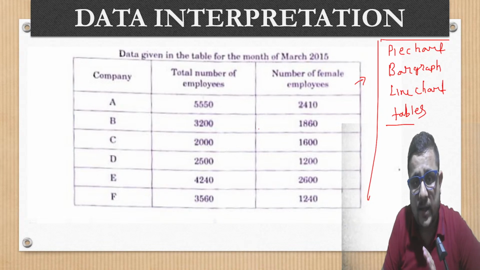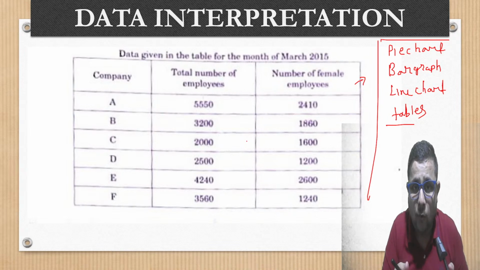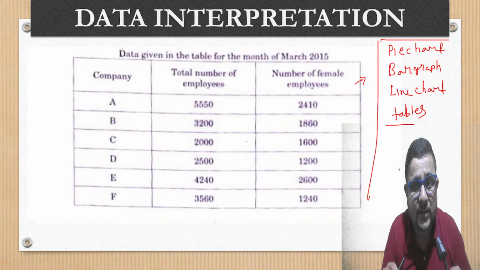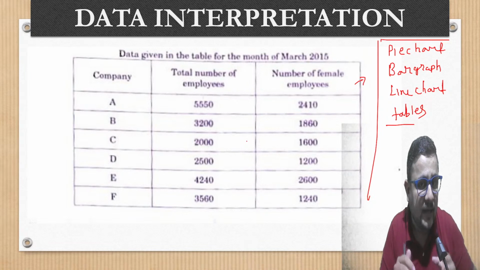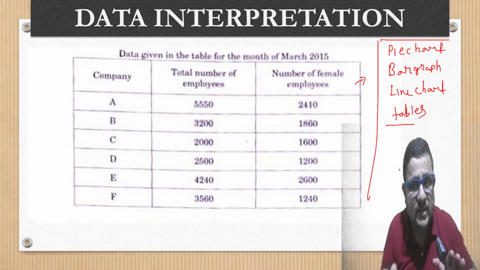So they will give you some data in tabular form or in graph form. You need to just analyze and interpret that data, and they will ask you 3 to 4 questions based on that given data. So you need to answer those questions.